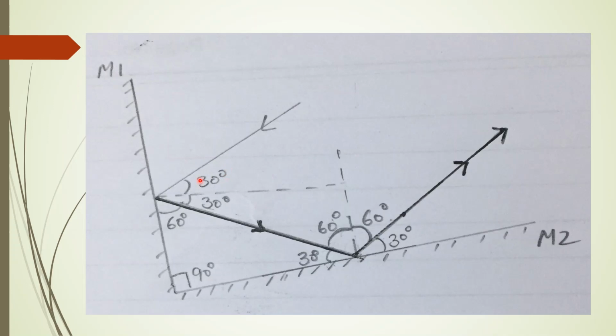As you know, the angle of incidence and the angle of reflection are equal. So when this is 30 degrees, this will be 60 degrees, and as given in the question, this angle is 90 degrees. So 90 plus 60 is 150 degrees, and we apply the angle sum property, that is 180 degrees.